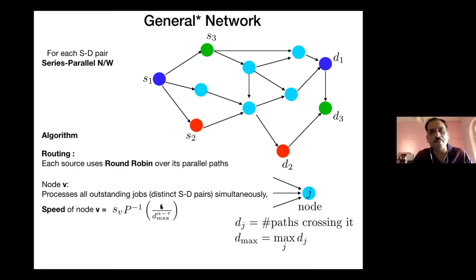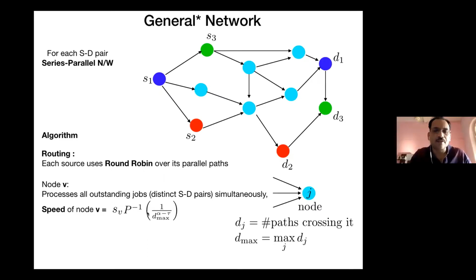Suppose the node which has the largest degree, let's focus our attention on that. It reduces its speed compared to if there was only a single source destination pair by this quantity, which is decreasing as Dmax increases. So this is the compensation essentially needed to make sure that it does not grow with the size of the network. So I don't have the precise answer, but this is the easiest explanation one can give, because eventually all of it depends also on the potential function.